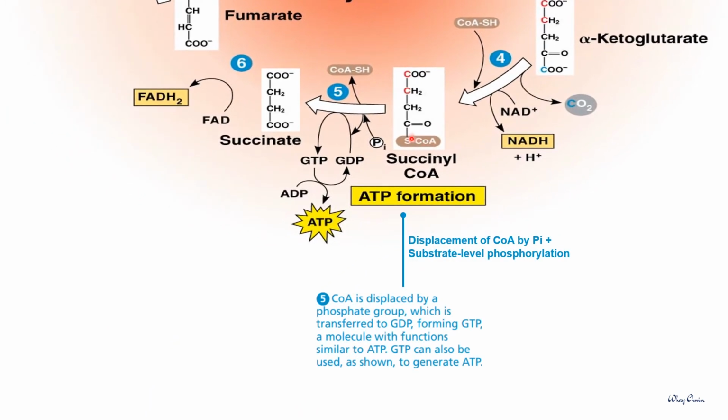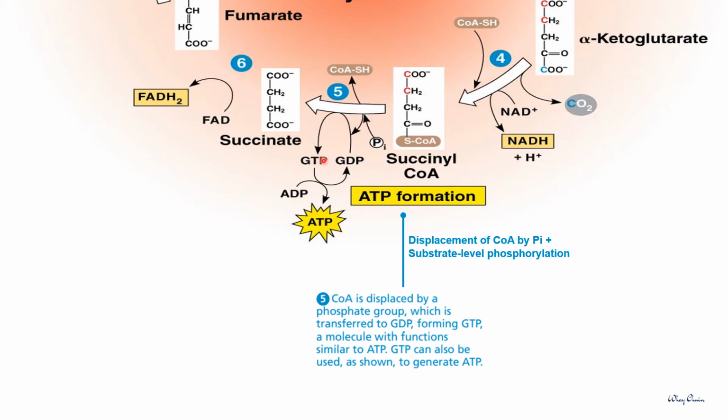The coenzyme A found in succinyl-CoA is displaced by a phosphate group. But the chemical bond is unstable and easily broken down, which will release the energy to transfer the phosphate group to GDP and form GTP. GTP is a high energy molecule which is reactive or unstable.